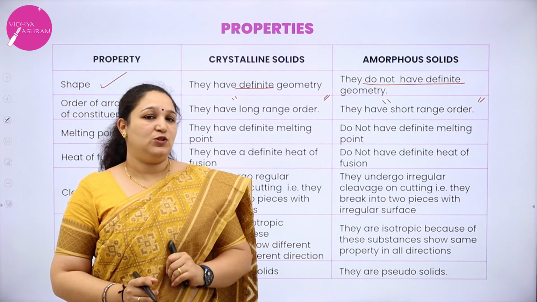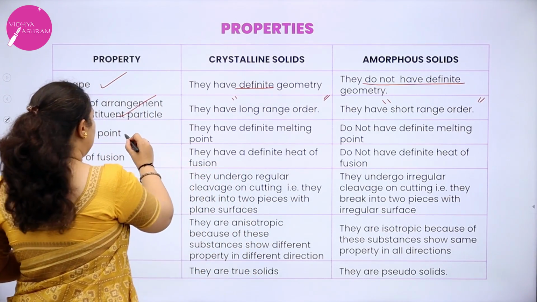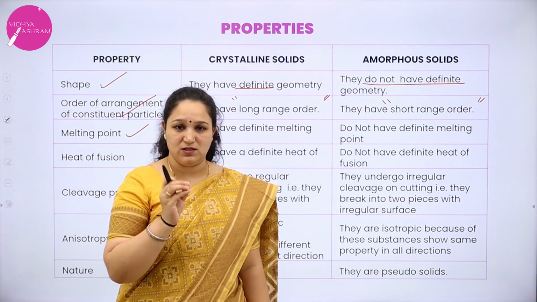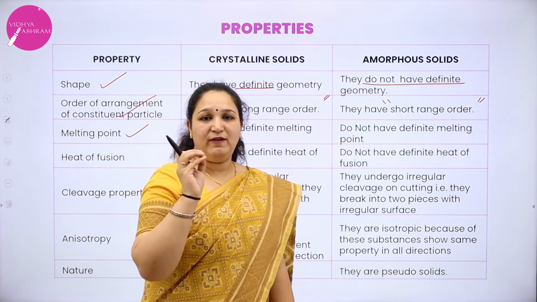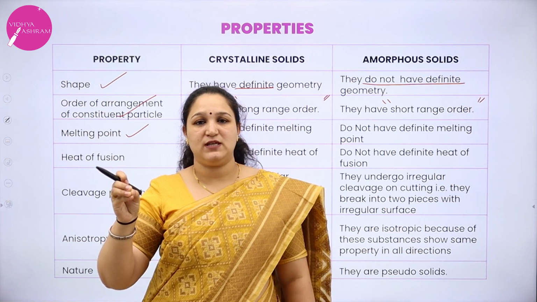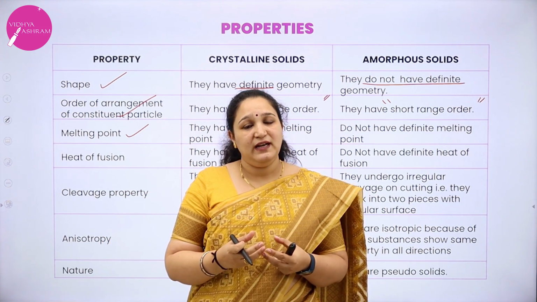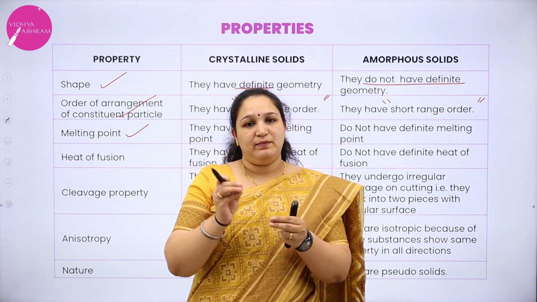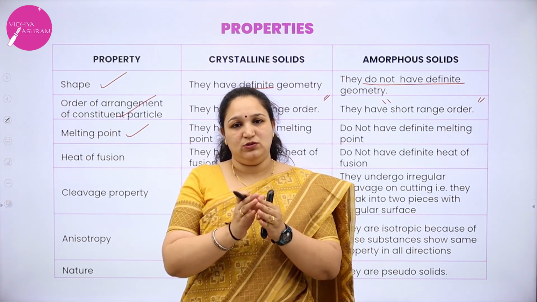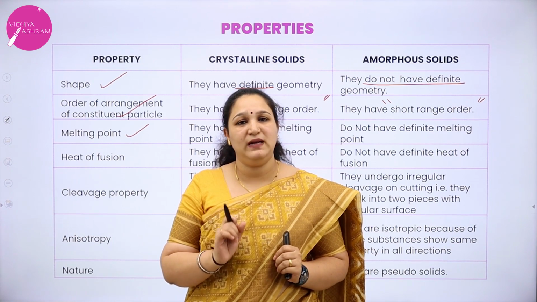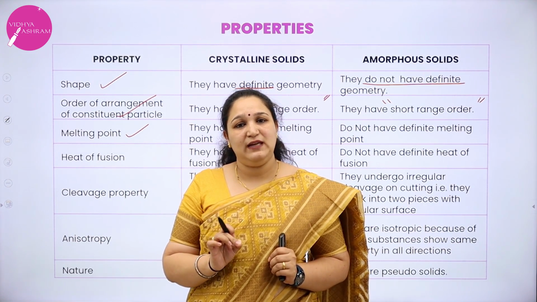Now coming to the third property, the melting point. What is melting point? If I take a solid and heat it, I also have to measure the temperature. At a particular temperature, all the solid gets converted to liquid, and that temperature we call the melting point.